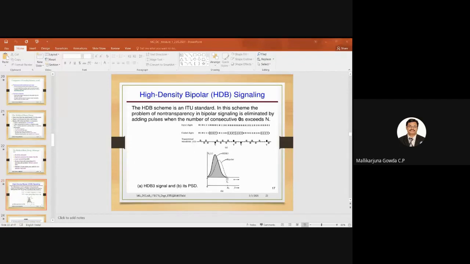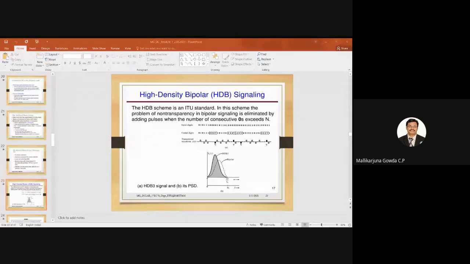If there is an odd number of ones and after that I have consecutive zeros of n plus 1, then I need to replace those 4 zeros by the special sequence called 000V. Here I said V equal to 1 will be violating the bipolar rule. So I replaced these 4 zeros by 000V.